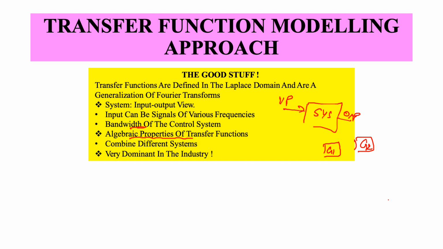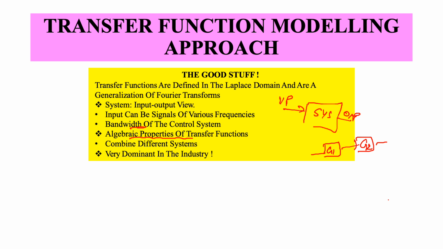The idea is that I can combine different transfer functions by these algebraic properties. You just take two transfer functions in series and combine them by product, and I can do feedback also with another transfer function.